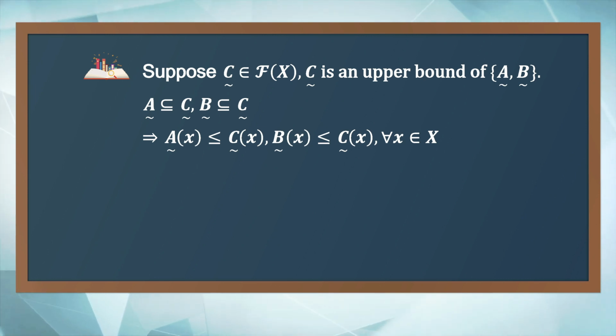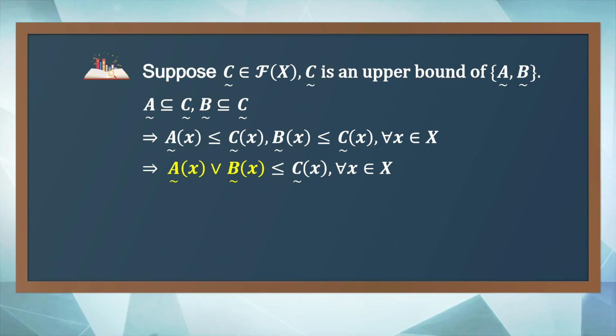Here, A of x, B of x, C of x are real numbers. So, C of x is an upper bound of A of x and B of x. By the definition of supremum, we have the maximum of A of x and B of x is less than or equal to C of x.